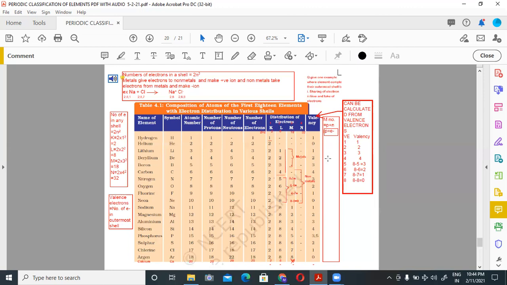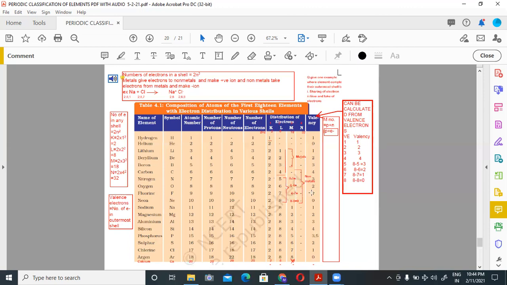Again, by distribution of electrons, or electronic configuration, or valence electrons, you can find whether the given element is a metal or a non-metal. For example, if you have 1, 2, 3 valence electrons, then it will be a metal. If 4, 5, 6, 7, 8 valence electrons, then it will be a non-metal.